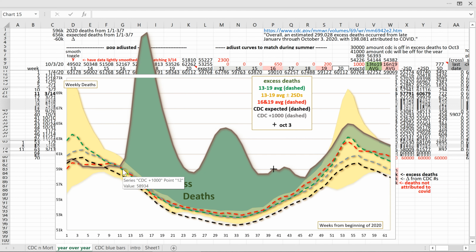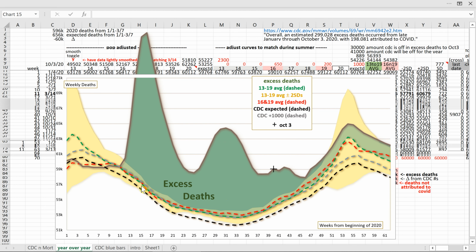It must be noted that though 1,000 is a nice round number, we use it solely because it fits the data. Let's pause here to look at what we're actually measuring. To measure COVID's impact on 2020, we want to compare excess deaths to COVID deaths. That's the whole point. In other words, we want the expected deaths line to go through this March 14th point right here. If the expected deaths line does not go through this point, from the start it will include excess deaths unrelated to COVID. Comparing apples to apples, all expected deaths curves must go through this point.